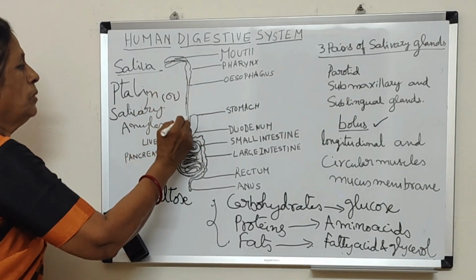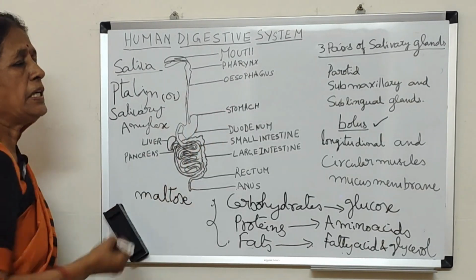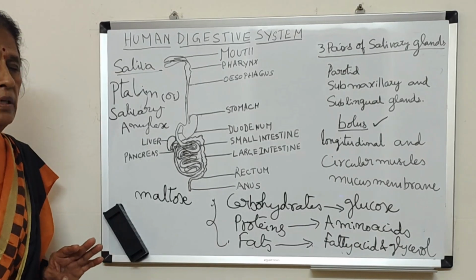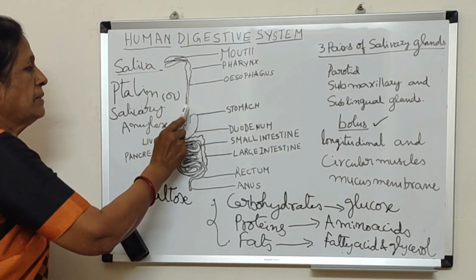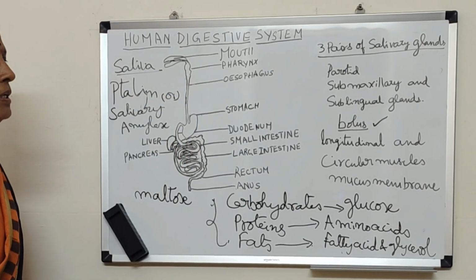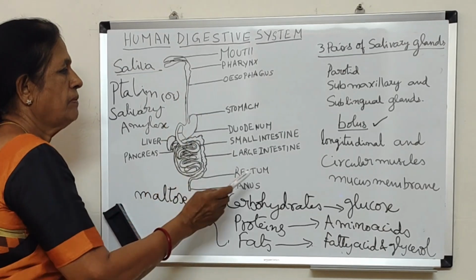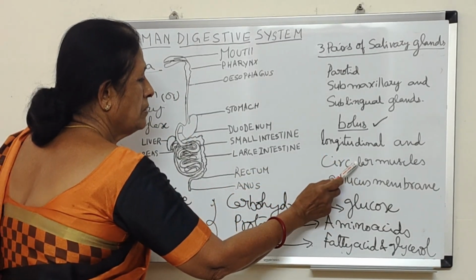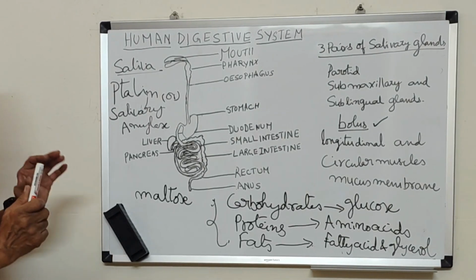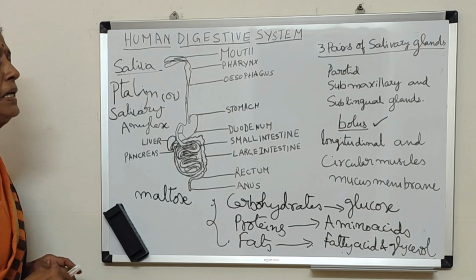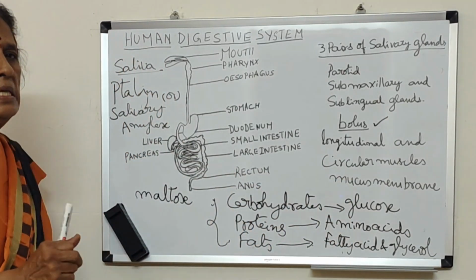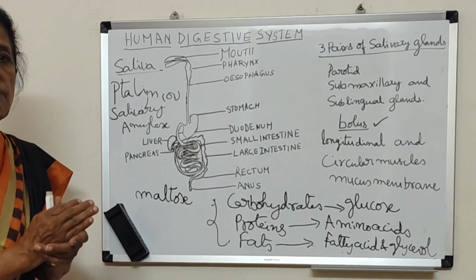Then it will pass through a duct which is called the esophagus. So it enters next immediately the pharynx. Pharynx is a muscular organ, and from the pharynx it enters into a tube which is called the esophagus. The walls of the esophagus contain longitudinal muscles and circular muscles. The inner lining layer of the esophagus is mucus. Mucus is a substance which keeps the inner surface moist.